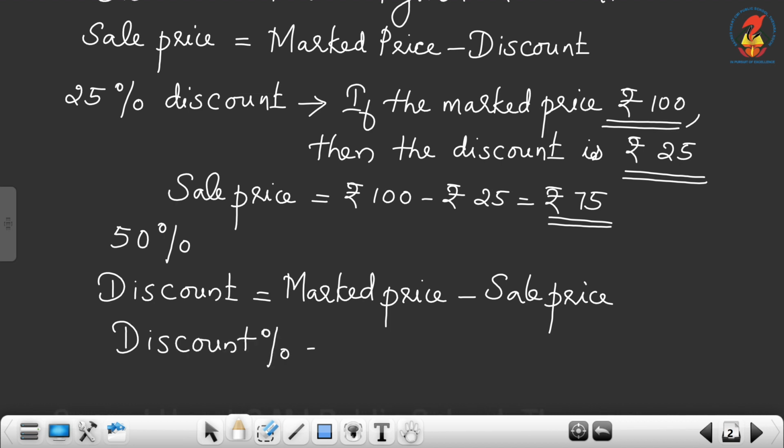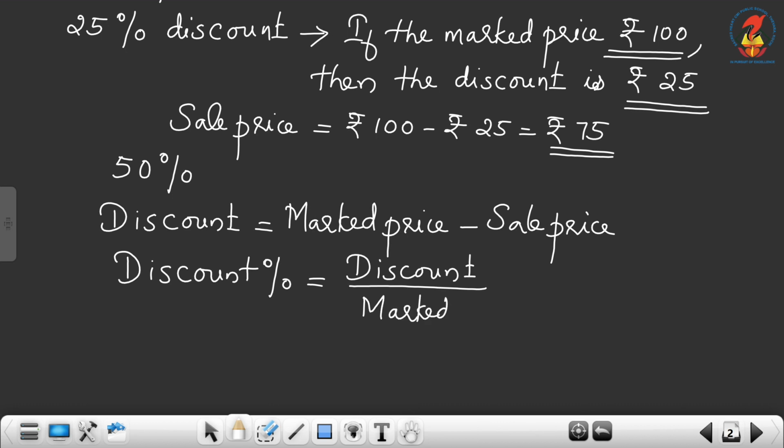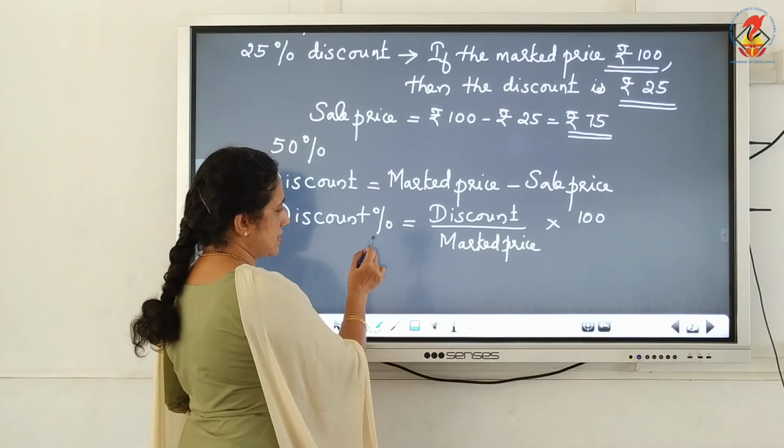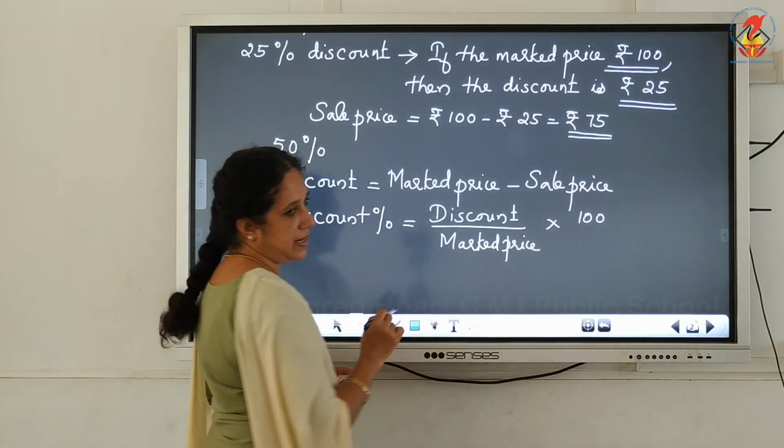Discount percent is equal to discount divided by marked price into 100. So discount is always calculated on a marked price.